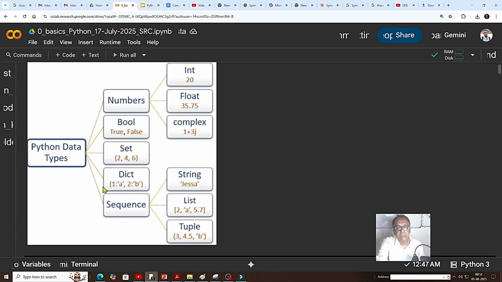That's the dictionary. A dictionary is a key-value pair. The left-hand side is the key and the right-hand side is the value. Another type is sequence. Sequence is string, list, and tuple.